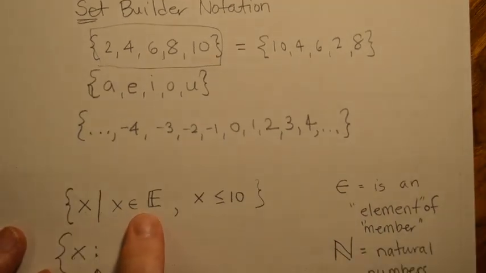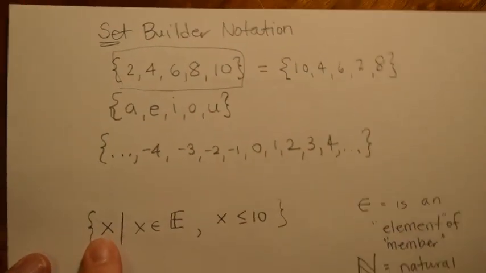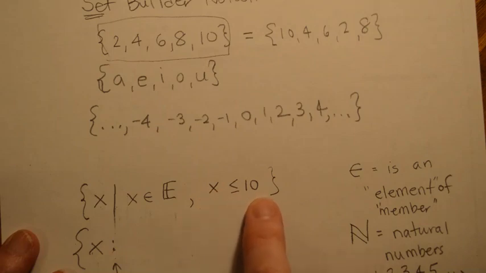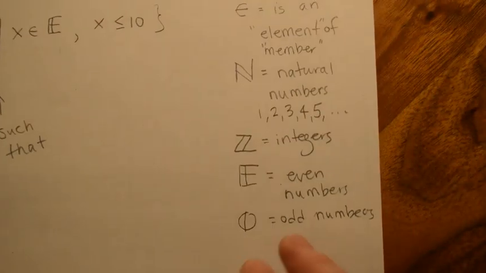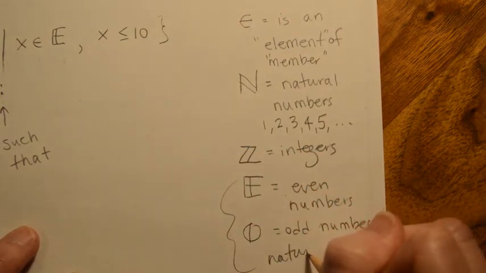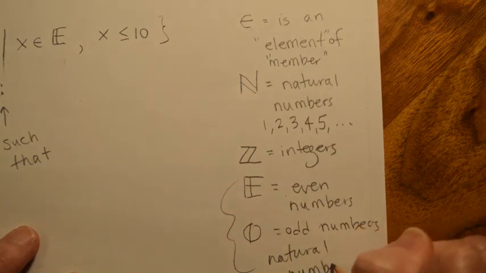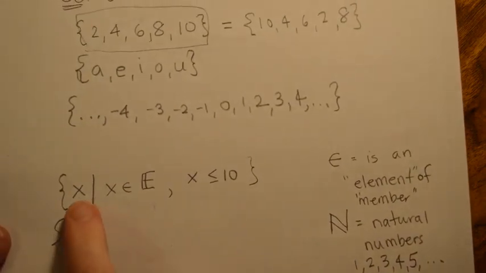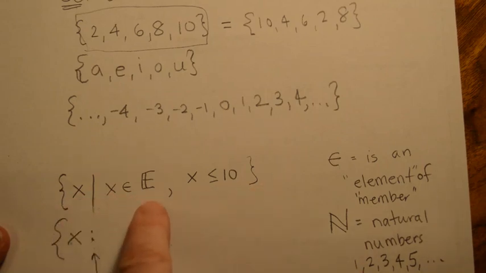So I want it to be even and I want it to be at most 10. So again, calling all X such that, here are the properties, X has to be even and X has to be less than or equal to 10. And again, I'm going to go back here. I forgot to write that these are the even and odd natural numbers, because you might be thinking, why didn't you include 0? 0 is an even number, but 0 is not part of the natural numbers. So the set of all X, the set of all numbers, such that, and here are the properties, X has to be even and X has to be less than or equal to 10.